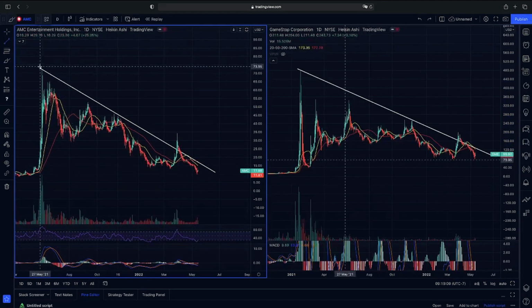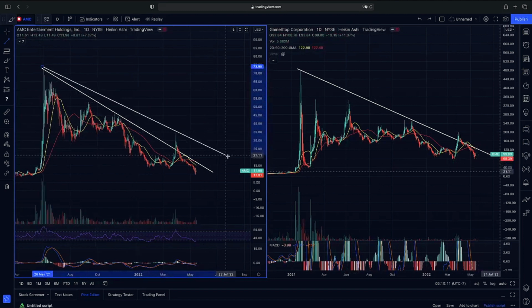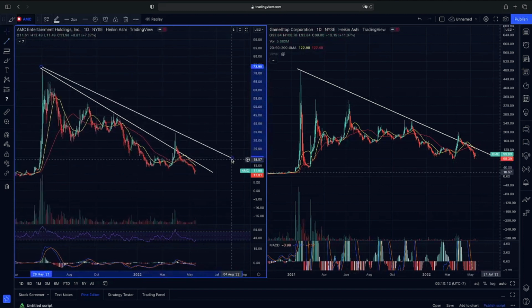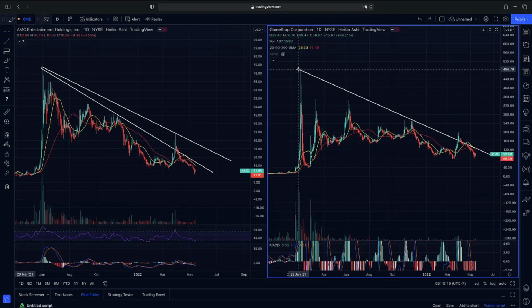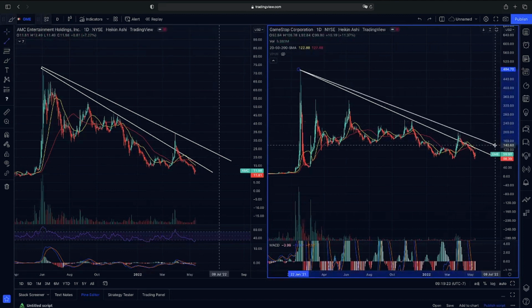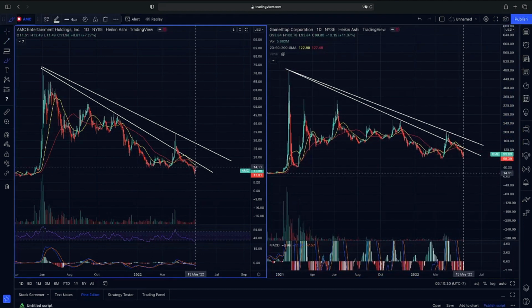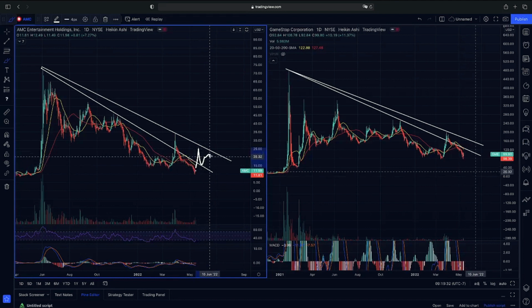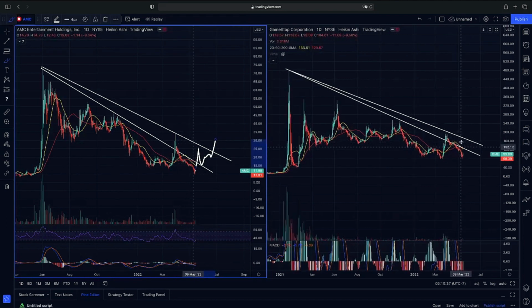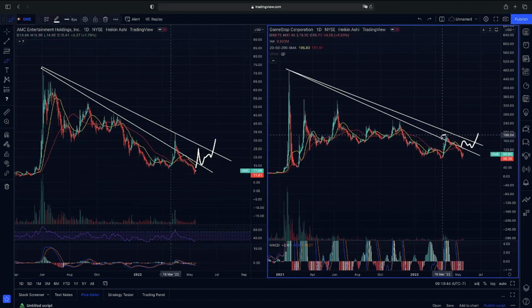Now, what would give us bullish momentum for both of these stocks is you guys can see we do have our next trend line, which is the higher end of our bounce that we had on AMC and GME. Here, as you guys can see, we do have our next range that we do need to break into, and if we can break back into this range, then we could have that possible major breakout. As you guys can see, we would need to break back into our range and then possibly break out of it for more confirmation like we had here on AMC and GME from these recent bounces that we had.